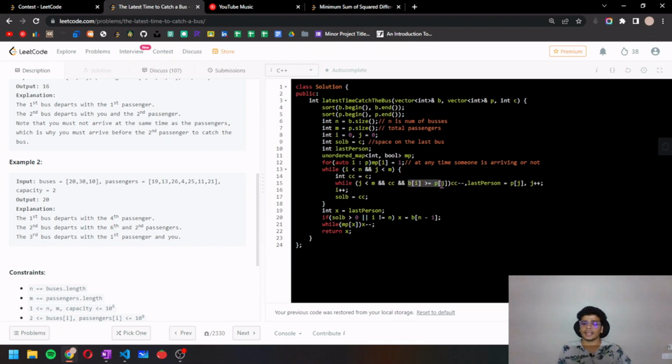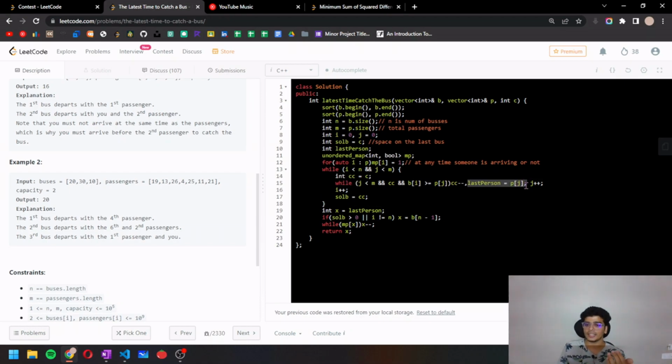And this B of I is greater than P of J means, this is the departure time. So the departure time is greater than the arrival time. Whenever the departure time is greater than the arrival time, we are going to run the loop. If this is not the case, if the departure time is lesser than the arrival time, then we are going to break the loop.